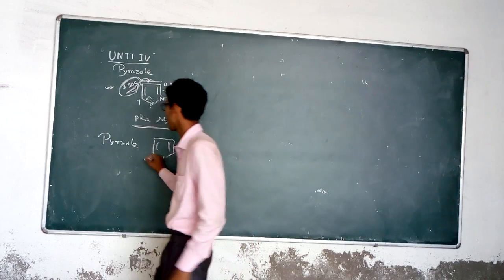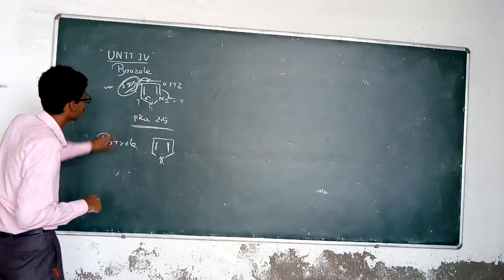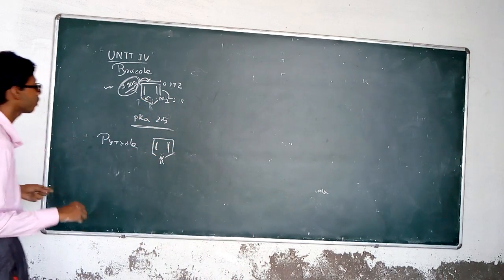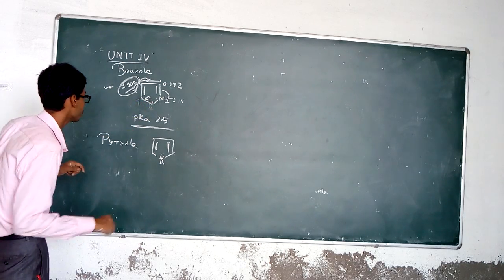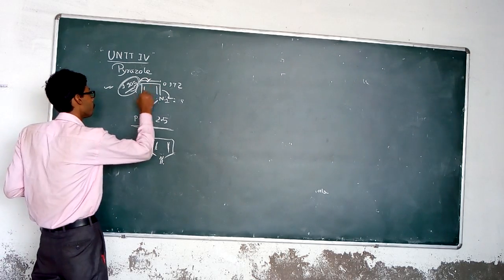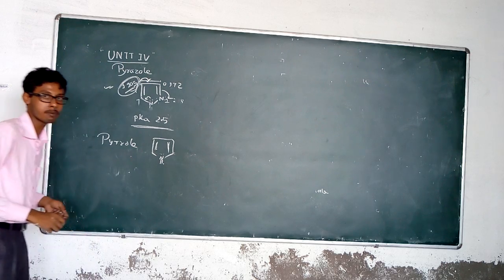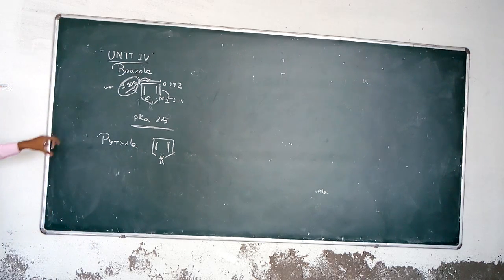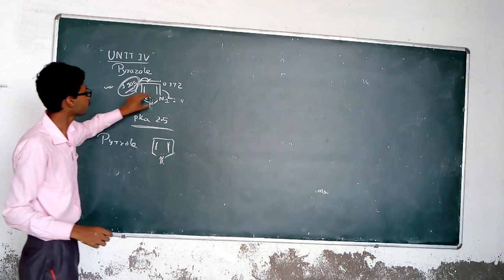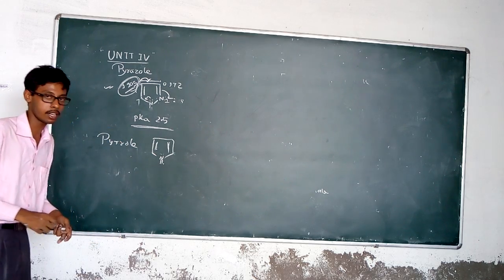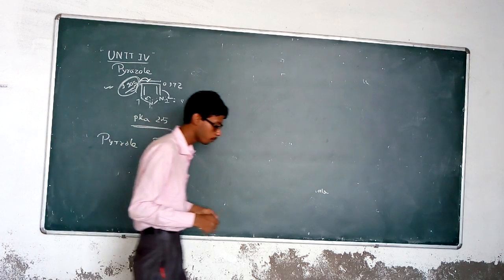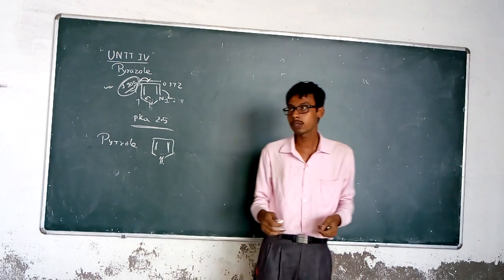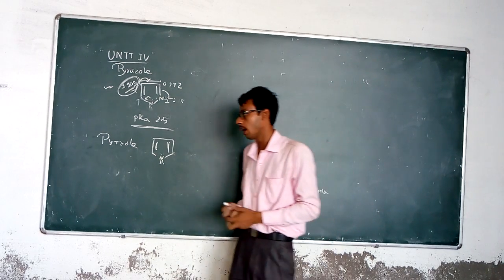But in the case of the pyrazole, there is a nitrogen situated at the one position, having one lone pair with two electrons involved in the aromaticity. But at the two position there is another nitrogen present, whose lone pair is available for protonation, and that's why this is basic.